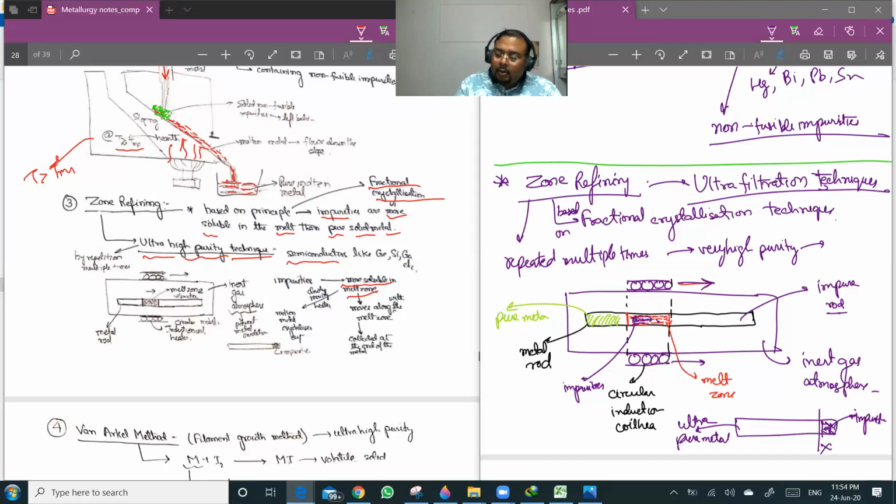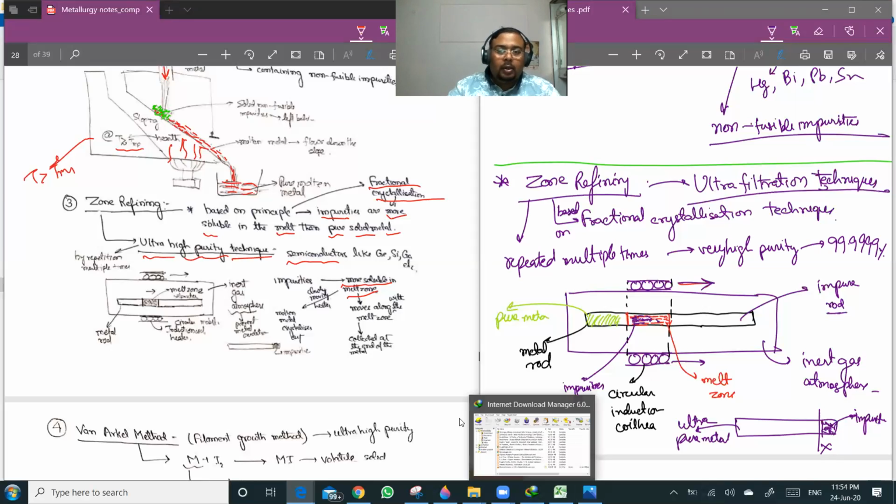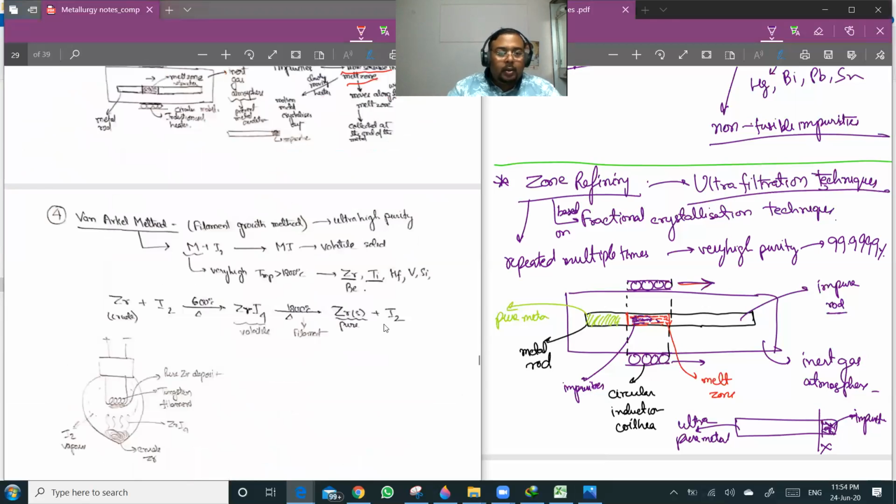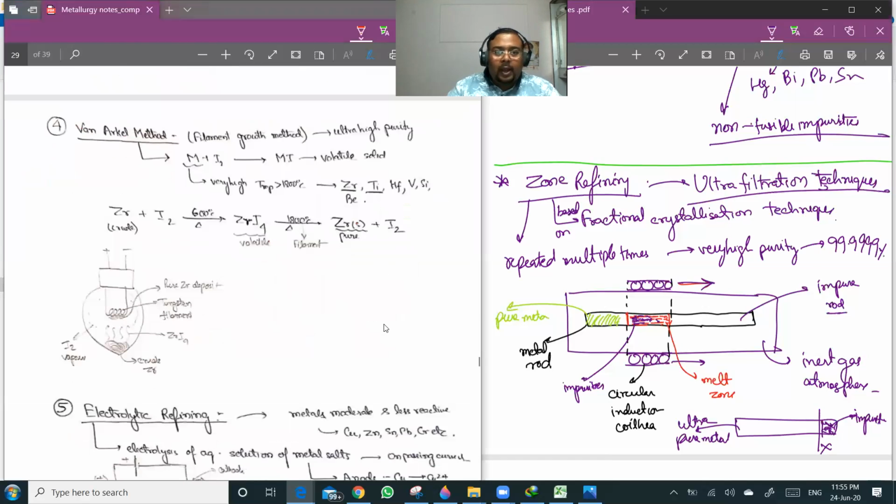You can get almost 99.9999% pure metal in this case. So this is really a very useful technique, and we get very high purity metals through it. Next is your Van Arkel method.